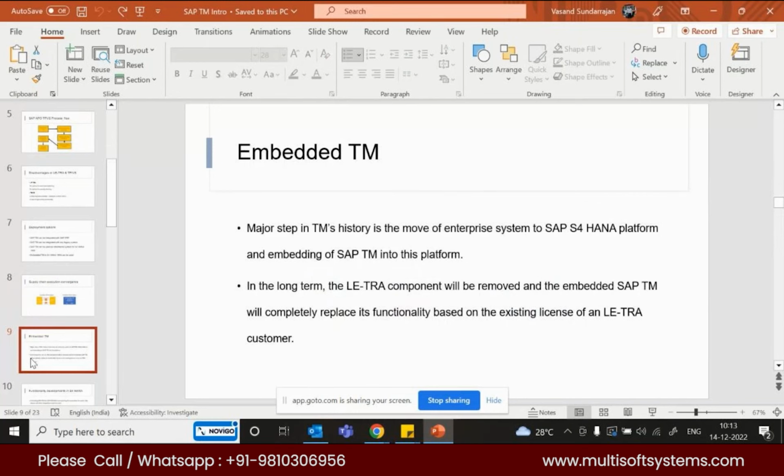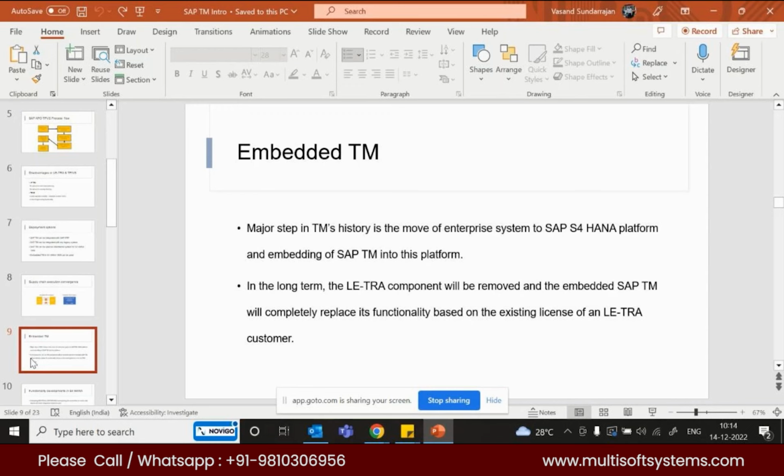Now you don't have to convert it into BP, because in S4 HANA everything is BP only. There is no vendor or customer master data. So whatever you're using in your procurement module or SD module can be utilized in the same way in TM as well.